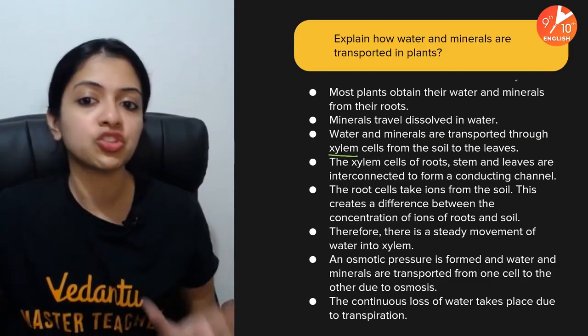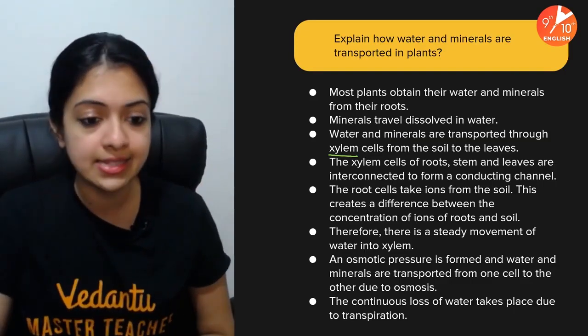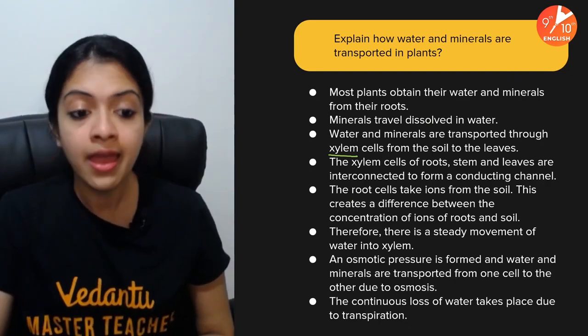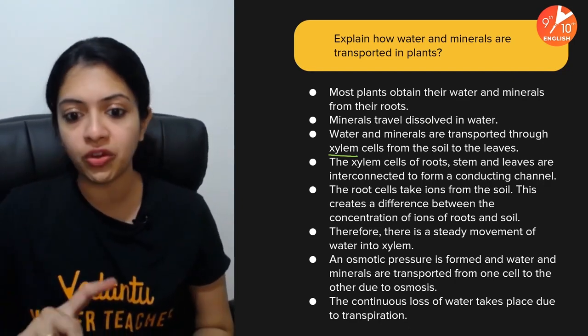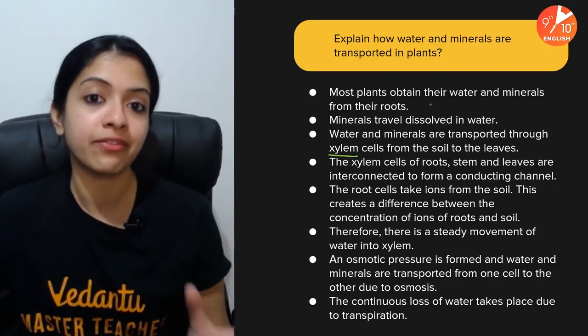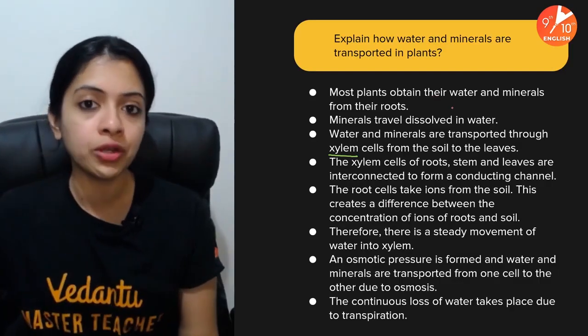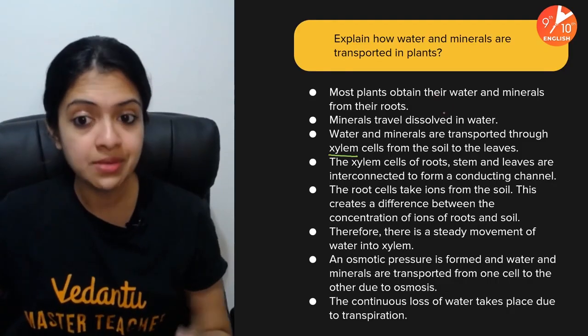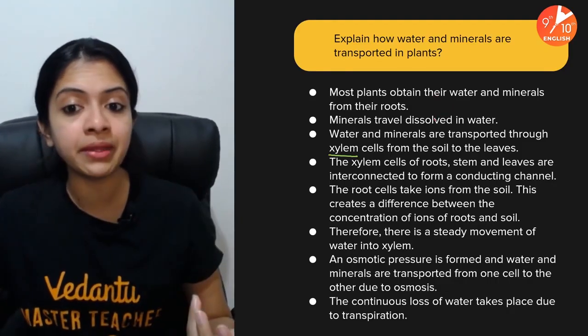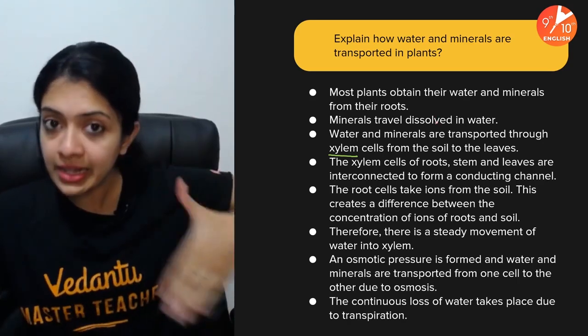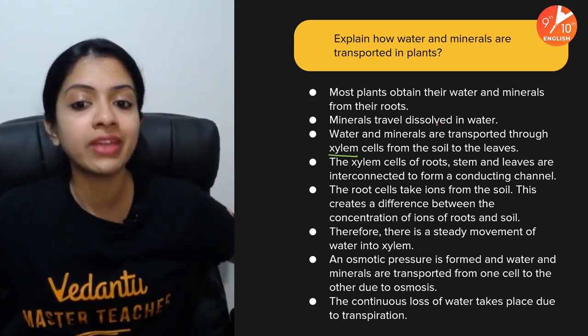Say, for example, it's for 3 marks. Well, I personally think this is worth being asked for 3 marks. If it's being asked for 3 marks, all of these major points have to be there. First of all, you must make it clear that most plants obtain their water and minerals from the roots. Secondly, these minerals travel into the plant's body dissolved in water.